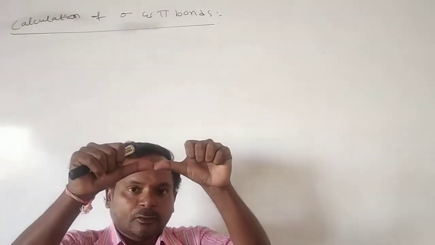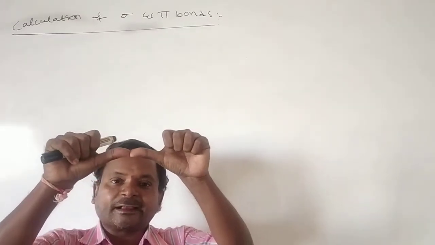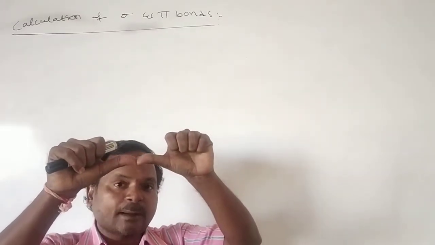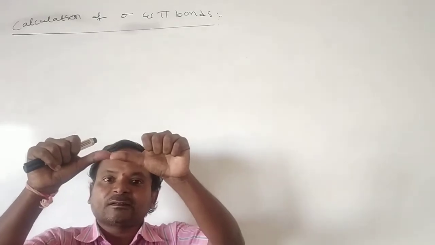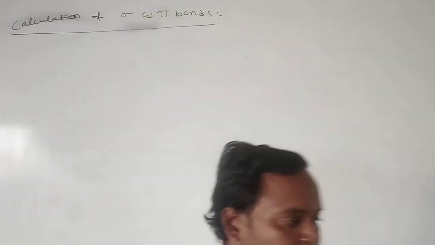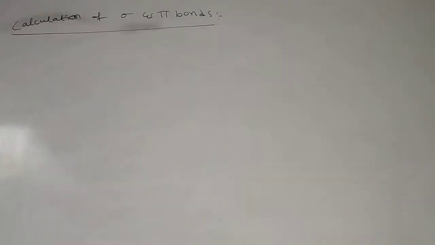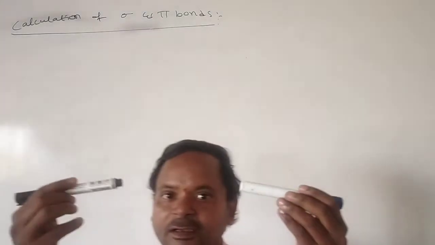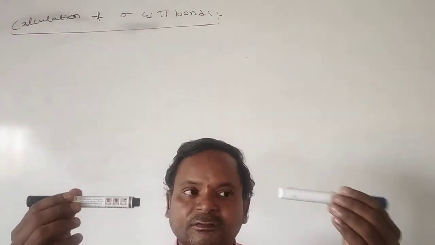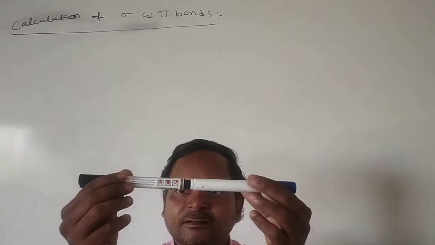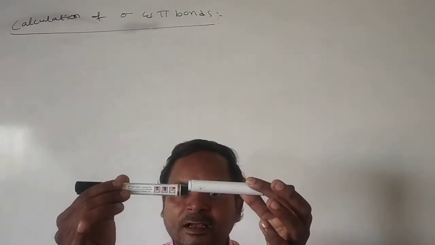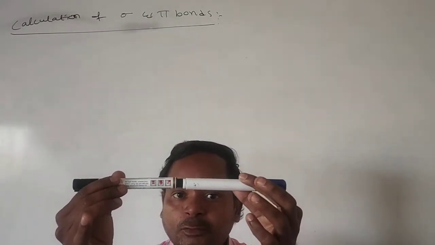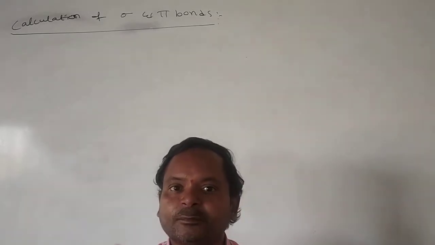Just straight line overlapping, we call axial overlapping. Axial overlapping of two orbitals forms the sigma bond. Axial overlapping is like this. This is one orbital, this is another orbital. Here, this is axial overlapping. The axial overlapping of two orbitals forms the sigma bond.